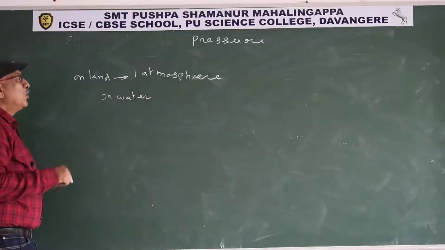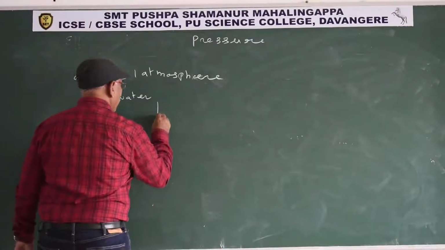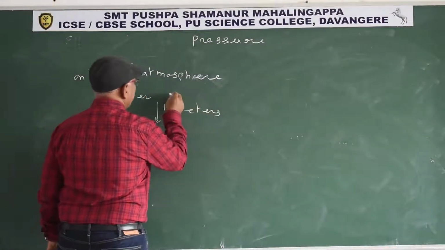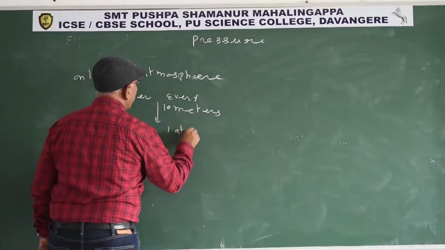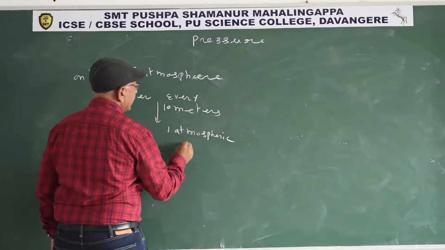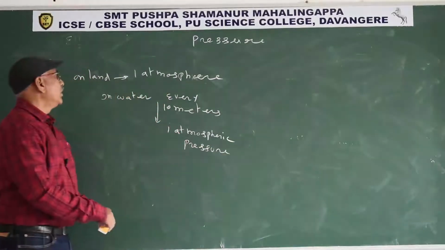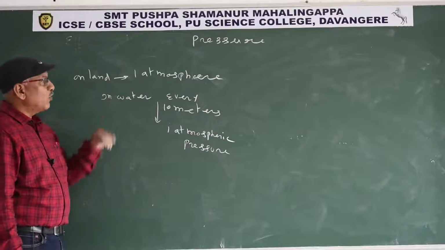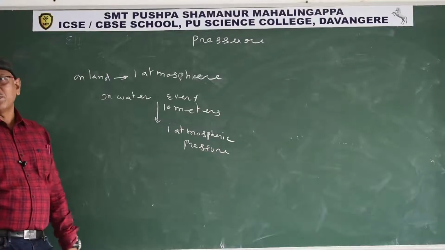Pressure is more in water when compared to land. In water, for every 10 meters depth, 1 atmospheric pressure increases. On the land, the terrestrial animals bear 1 atmosphere pressure.